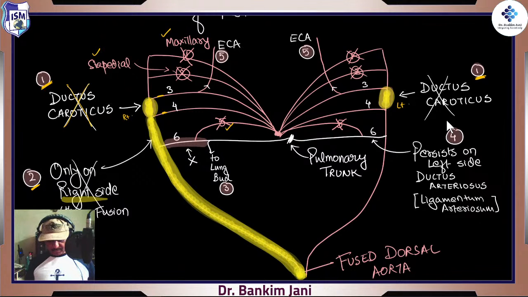So actually the whole portion which is disintegrated is from third to fusion, but third to fourth was called ductus caroticus, and it was occurring on both the sides, and this is only on the right side. Good? Okay. So that was the second point. Moving on to the third point.